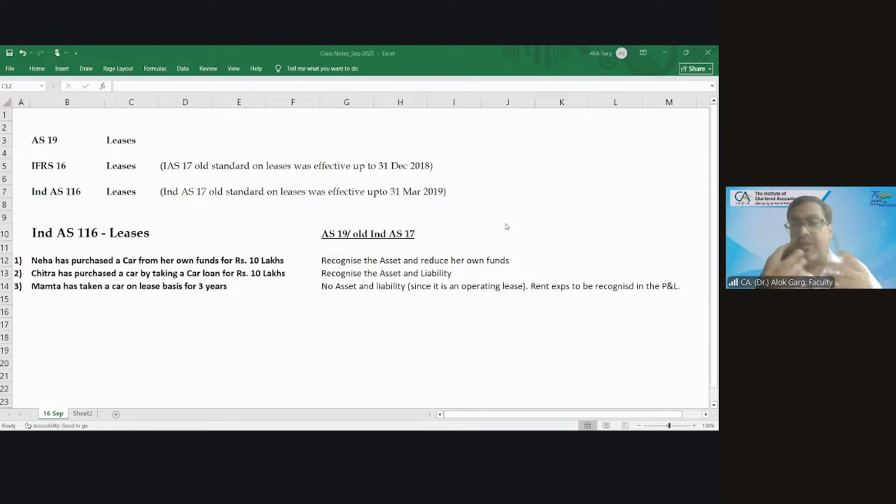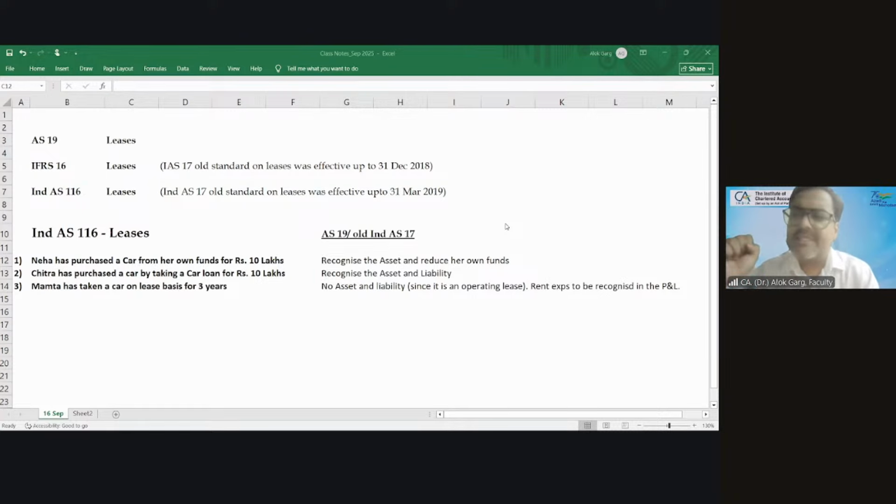Okay. If you will not pay the lease rental, the landlord will also repurchase the asset. The landlord will give you notice and tell you, please vacate my house, please return my asset. Yes.